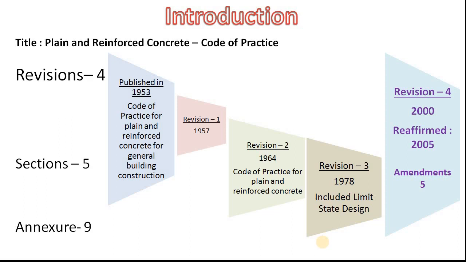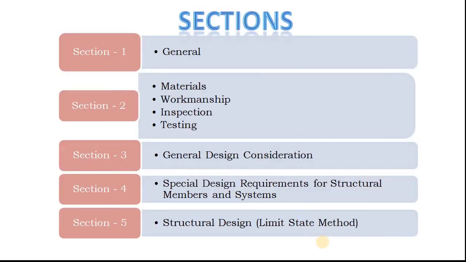IS 456 2000 has 5 sections as mentioned here. In Section 1, general items such as scope, reference, terminology and symbols are provided. Section 2 provides the guidance for materials, workmanship, inspection and testing of concrete. In Section 3, provisions for general design considerations are provided. More emphasis is given to limit state design in the general design considerations.